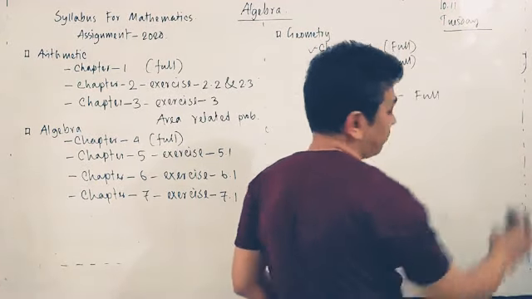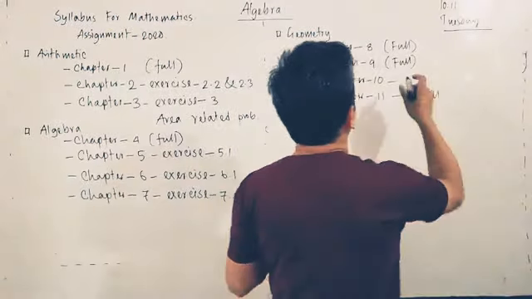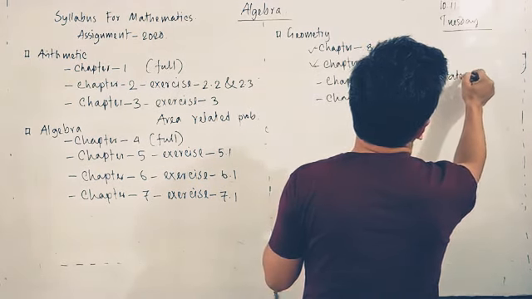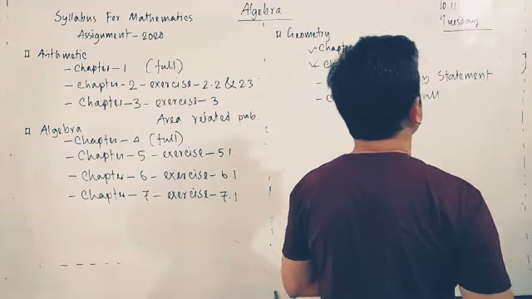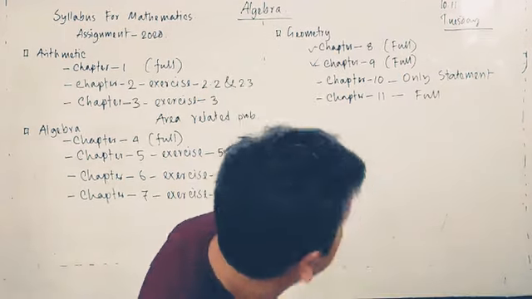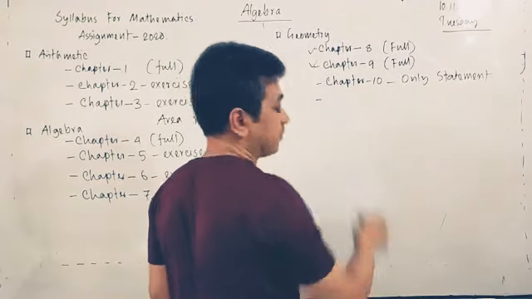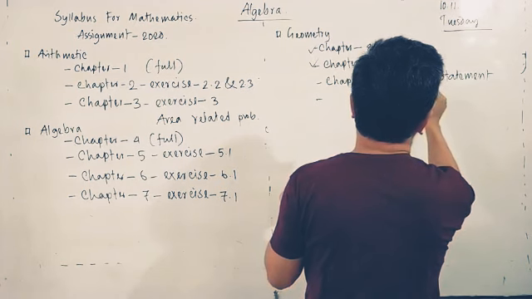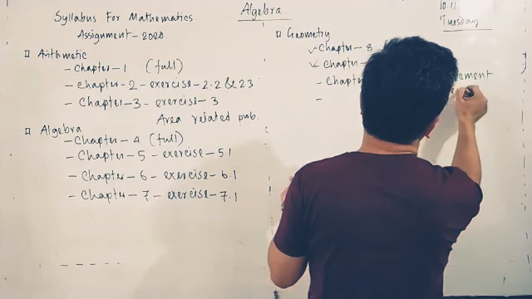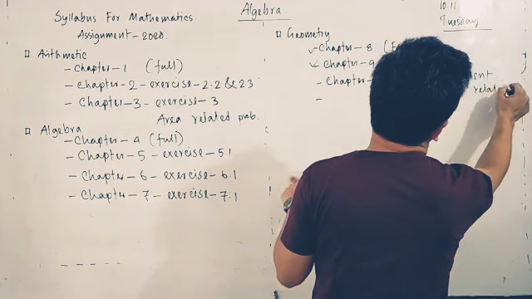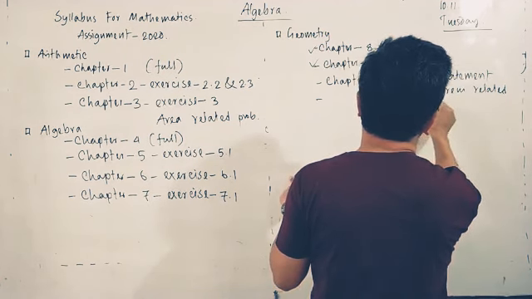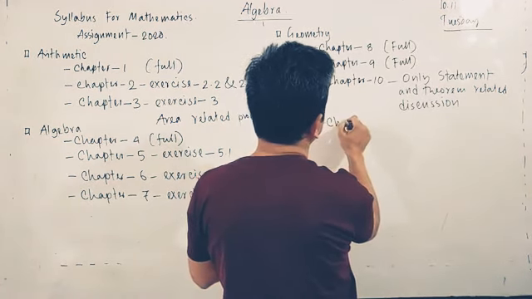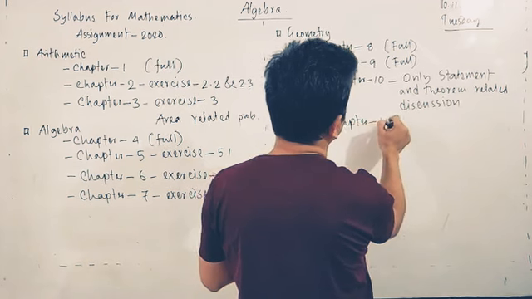Theorem related discussion, only statement. And chapter 11 full.